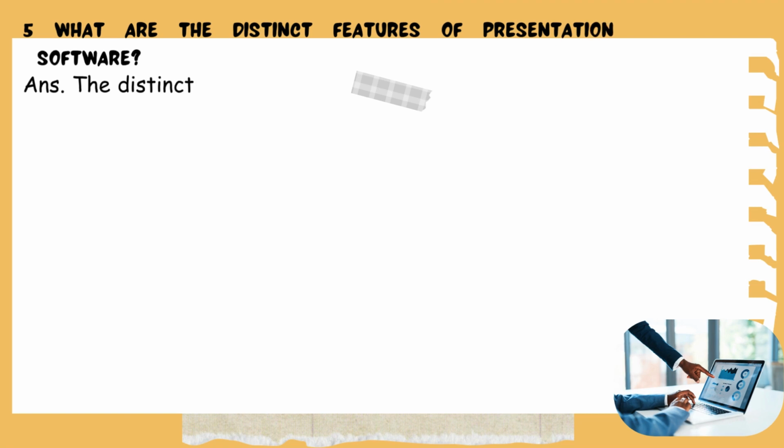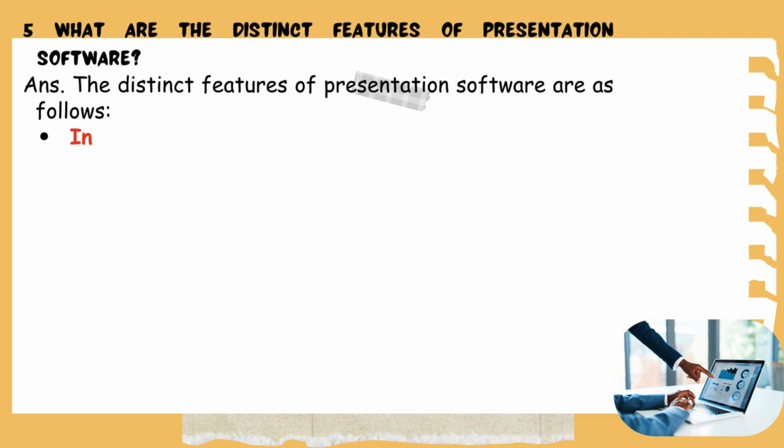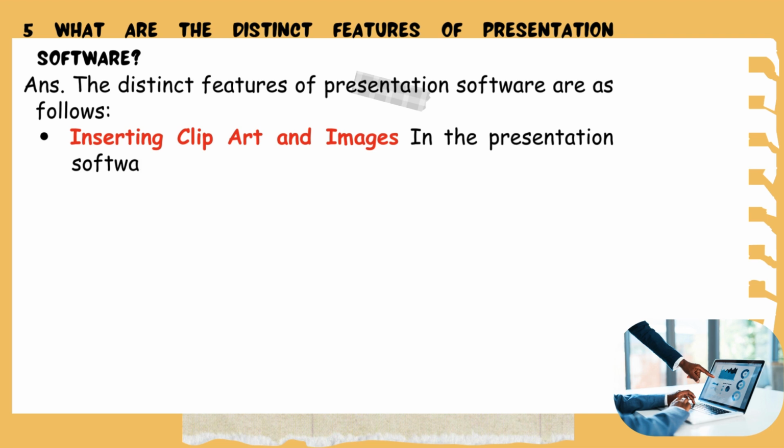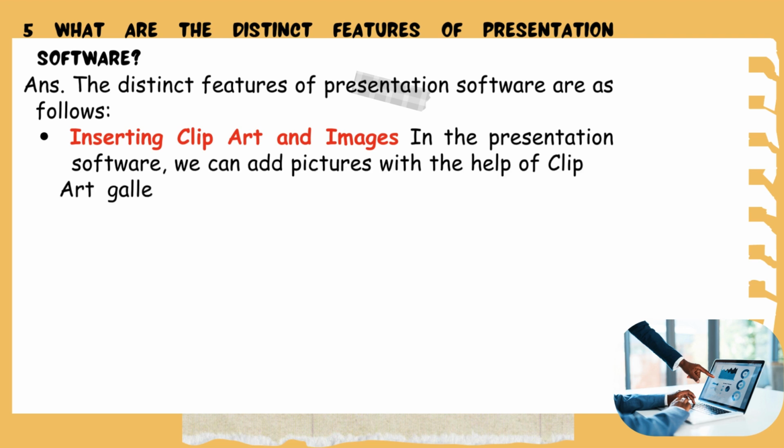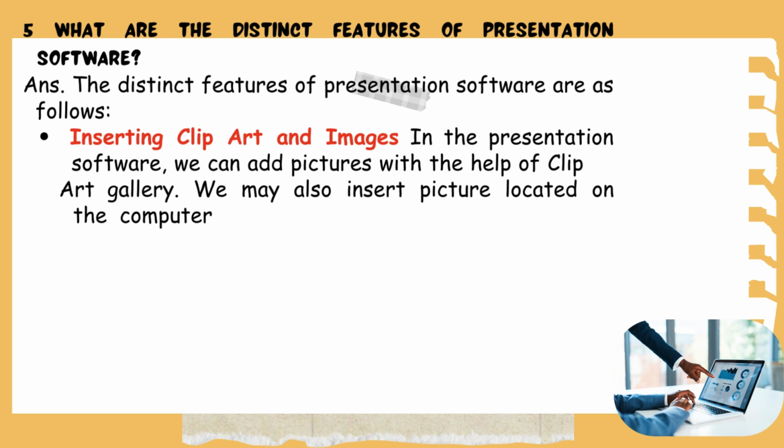Question 5. What are the distinct features of presentation software? Answer. The distinct features of presentation software are as follows. 1. Inserting clip art and images in the presentation software. We can add pictures with the help of the Clip Art Gallery. We may also insert a picture located on the computer into any slide. 2.